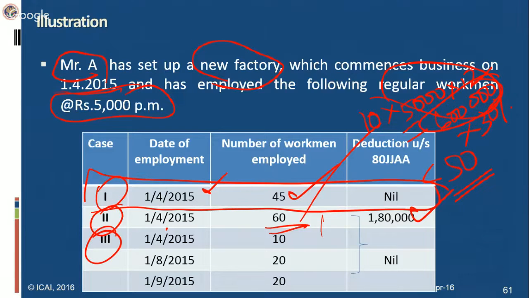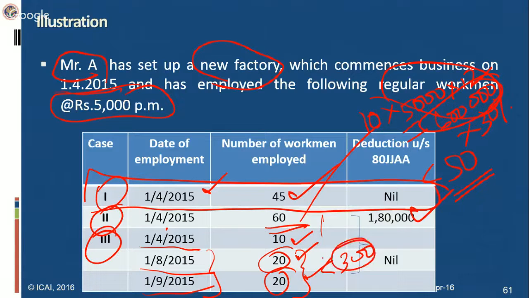Let us take the third case, where he is employing regular workmen at different points of time during the year. On 1/4/2015, he is employing 10 regular workmen, on 1/8/2015, 10 regular workmen, and on 1/9/2015 another 20 workmen. Would he be eligible? No, because these 40 workers have been employed for less than 300 days in a year. So even if they are regular workmen, they don't fall within the definition of new regular workmen because they've been employed for a period of less than 300 days.